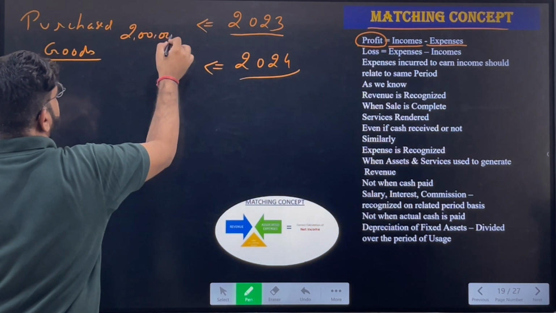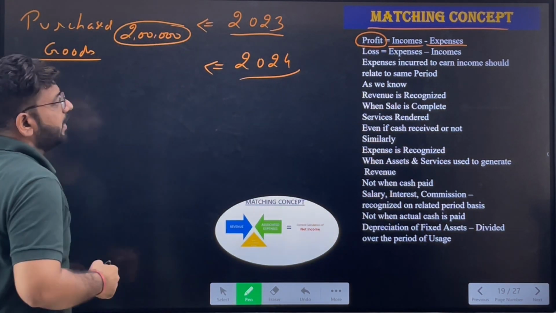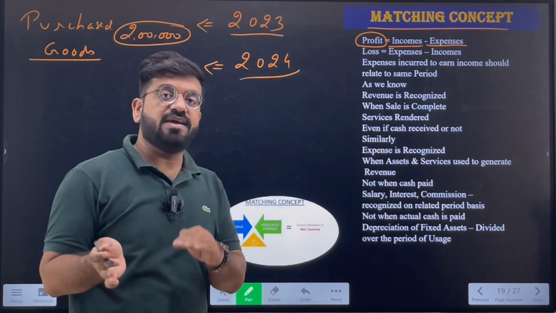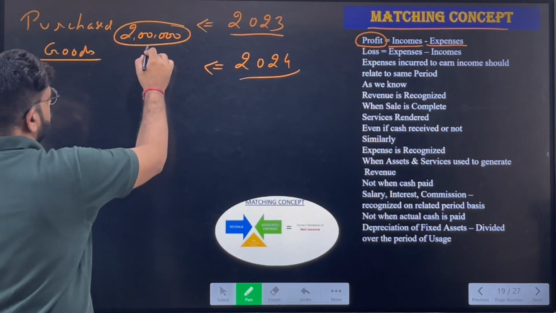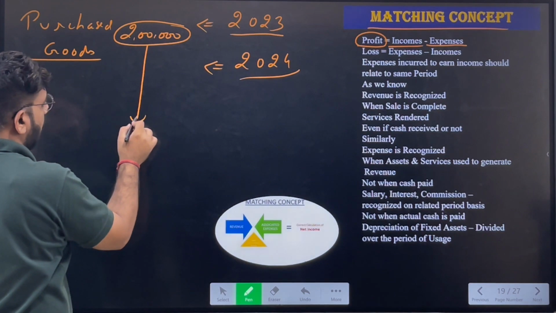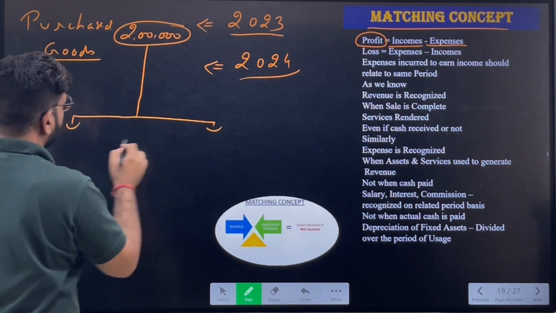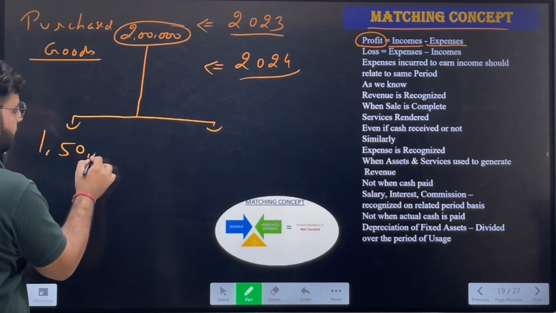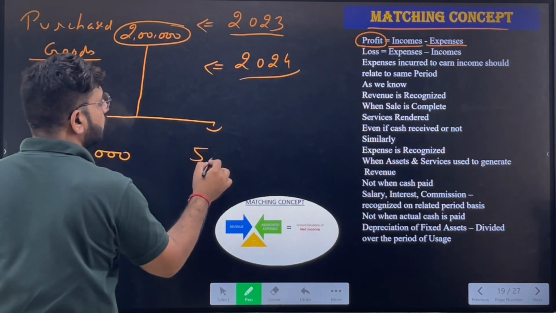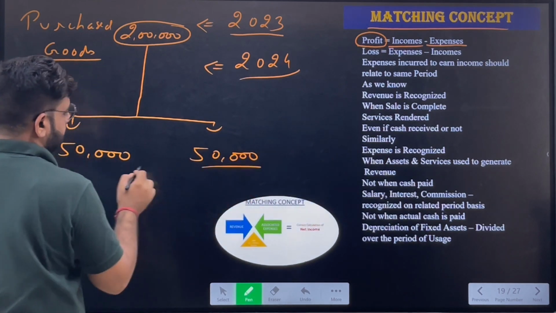In the same year, we sold goods costing 1,50,000 and 50,000 worth of goods are still remaining with us.